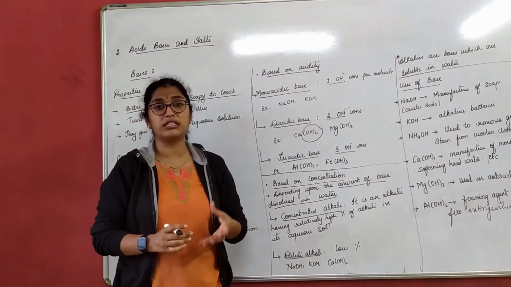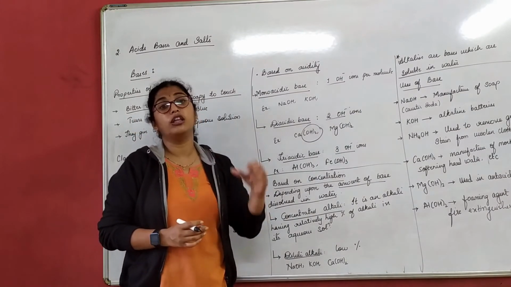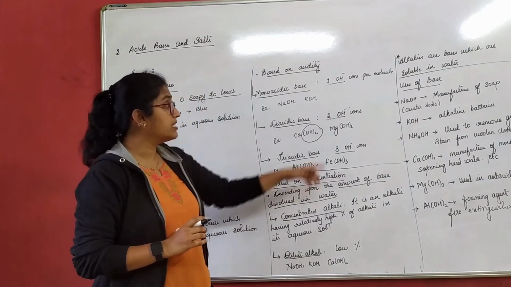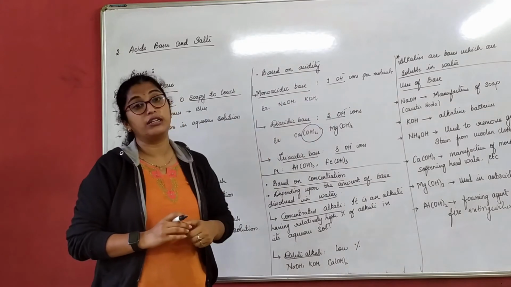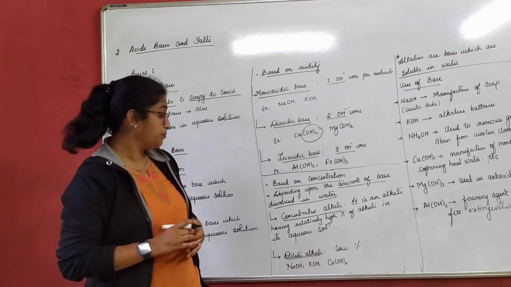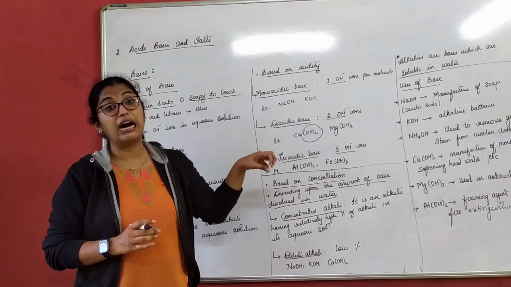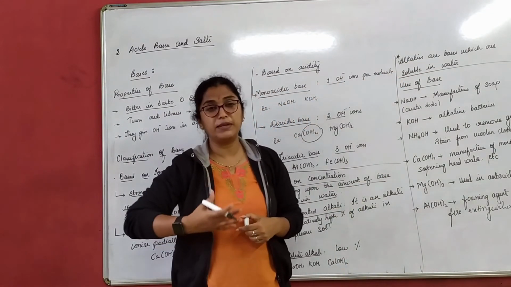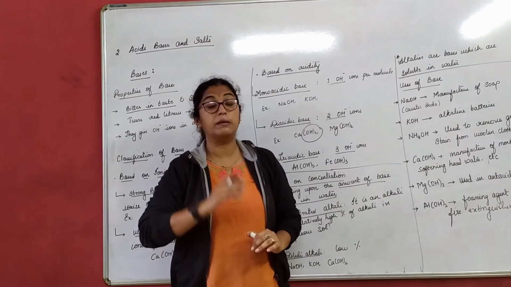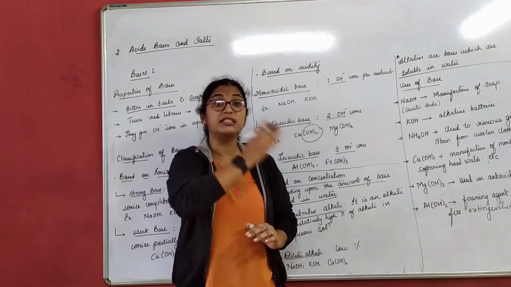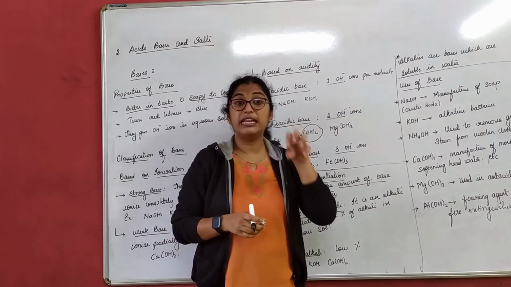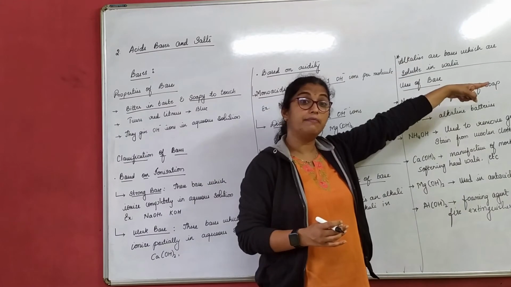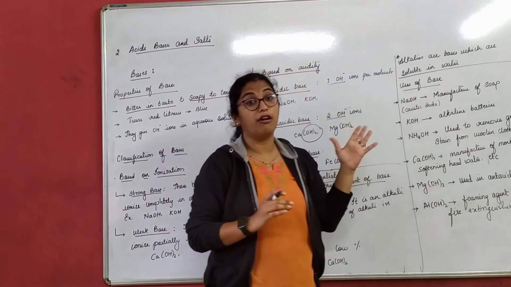Now, sodium hydroxide is a base. I can also call sodium hydroxide an alkali. So, basically, the bases which are soluble in water are called alkalis. So, all alkalis are bases. That means all alkalis are soluble in water. But all bases are not alkalis, because there are some bases which are not soluble in water. All alkalis are bases, but all bases are not alkalis.